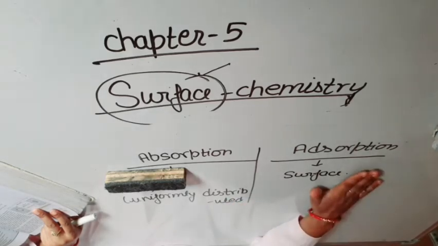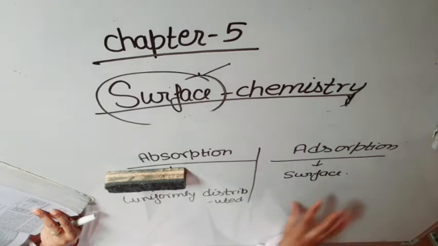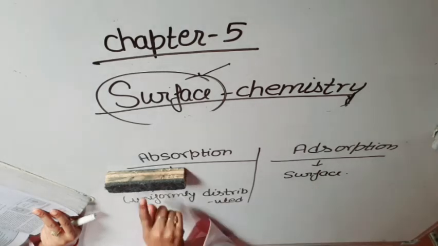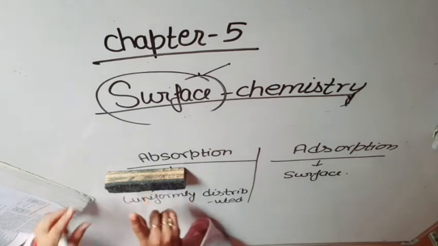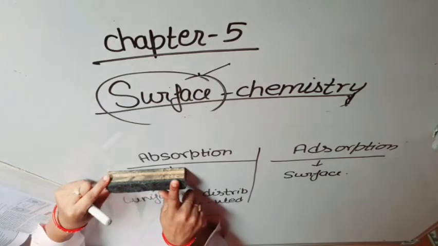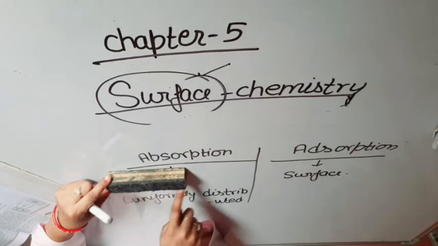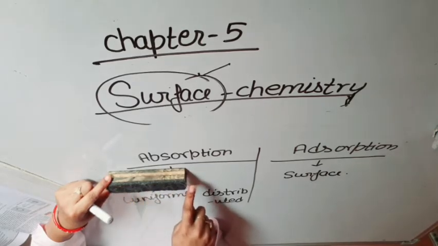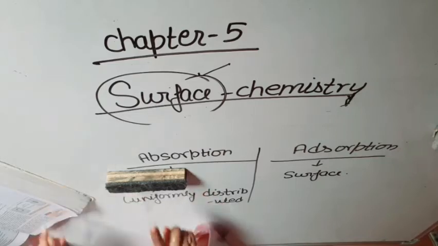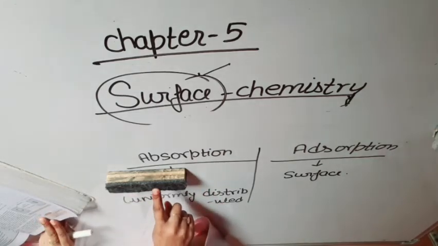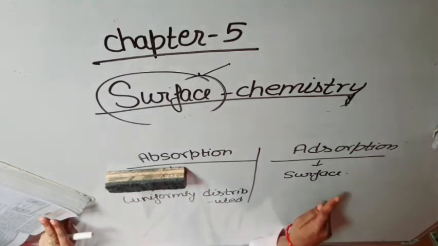It is not absorbed into the bulk. But in the case of foam, it is on the surface and also in the bulk, in the inner surfaces. So this process is known as absorption and this process is known as adsorption.